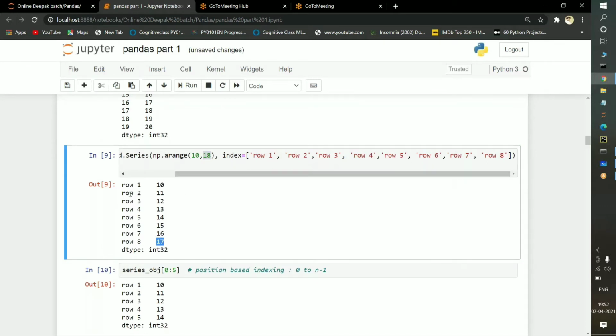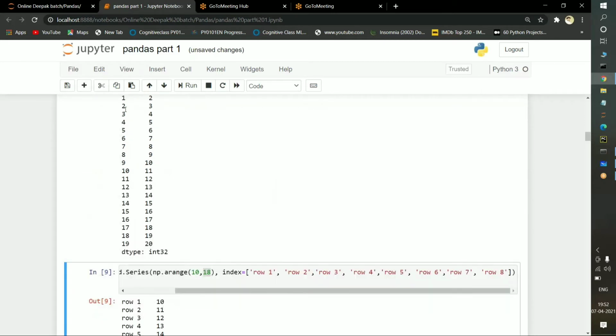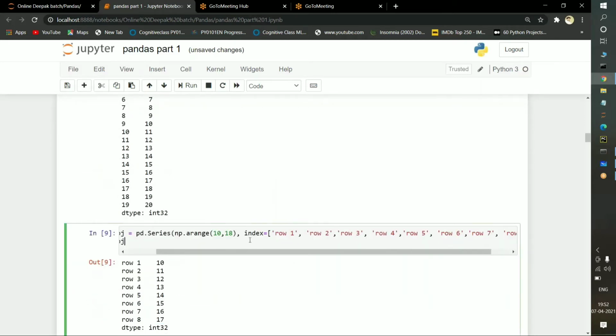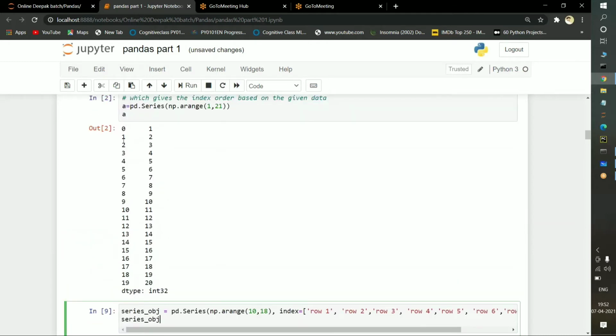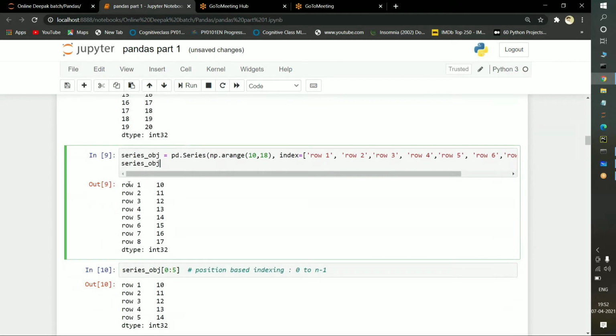So instead of passing the numerical numbers one by one as an index position, I am passing the index values like this. Whatever index values I want, I am passing: row 1, row 2, row 3, row 4, like that. If I execute it, instead of the index positions 0, 1, 2, I will get my own index values, row 1, row 2. Why? Because I mentioned here, with the help of the function named index, I am passing my own index values.